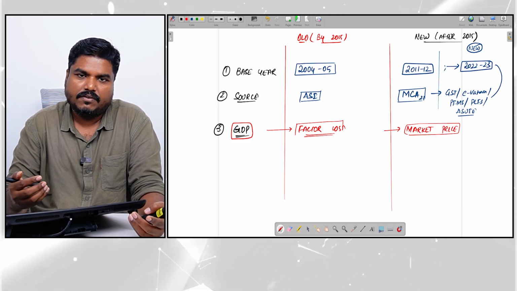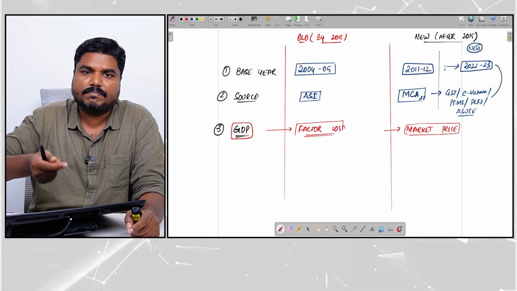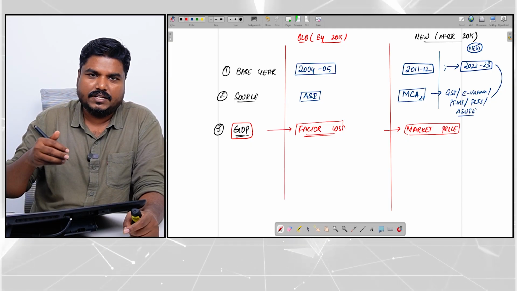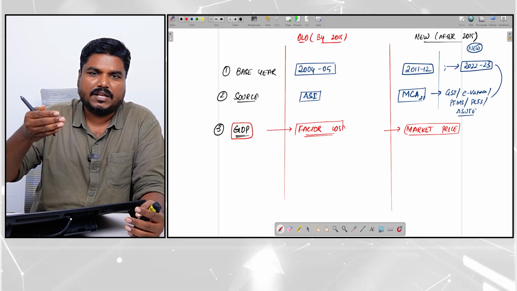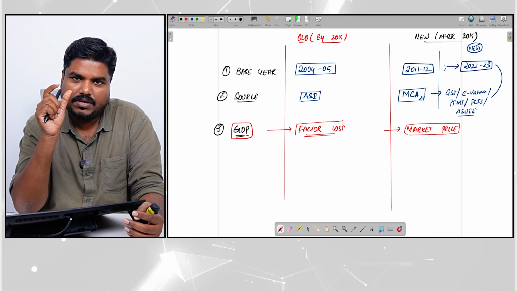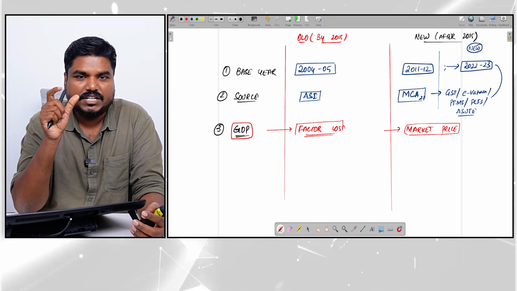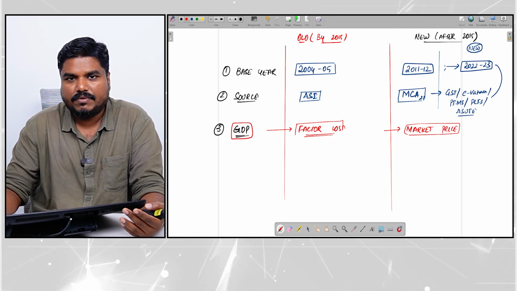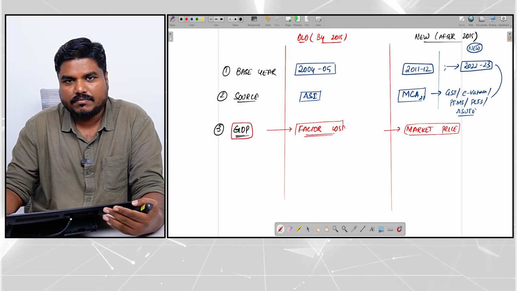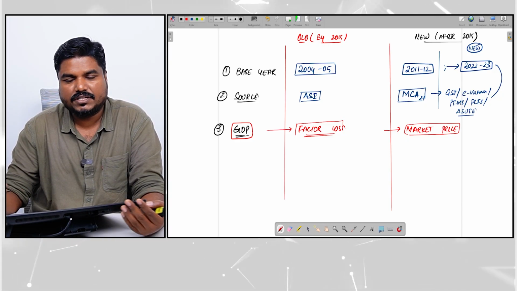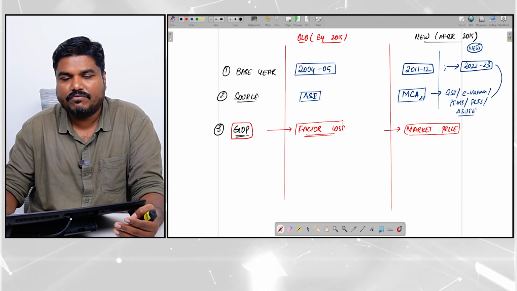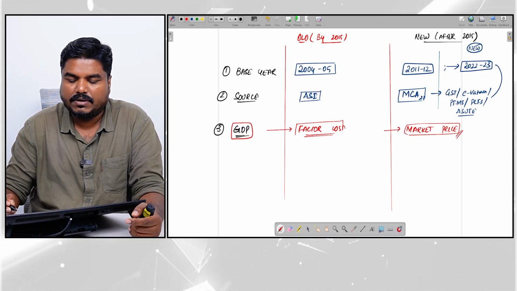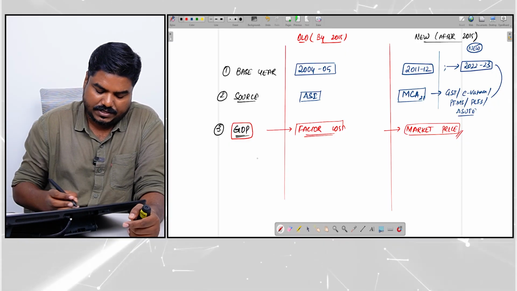But for assessment purpose, for targeting purpose, for measuring the growth purpose, previously, when Mr. Manmohan Singh was Prime Minister, he was using factor cost, GDP at factor cost was the measure for measuring the performance, growth, etc. But now when Prime Minister Modi assumed leadership, the government has changed the focus. So now for all practical purposes, to measure the growth of GDP, we are focusing on GDP at market price. Okay, this change was introduced.